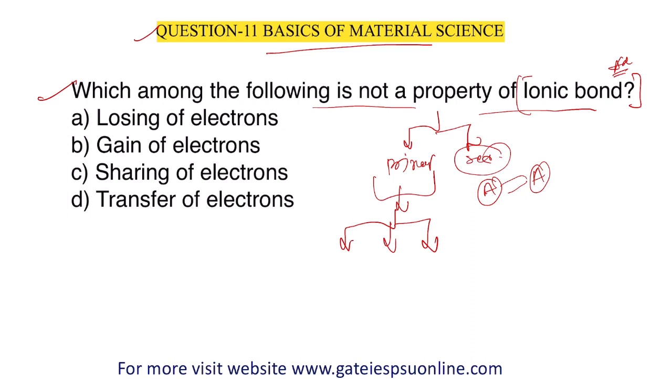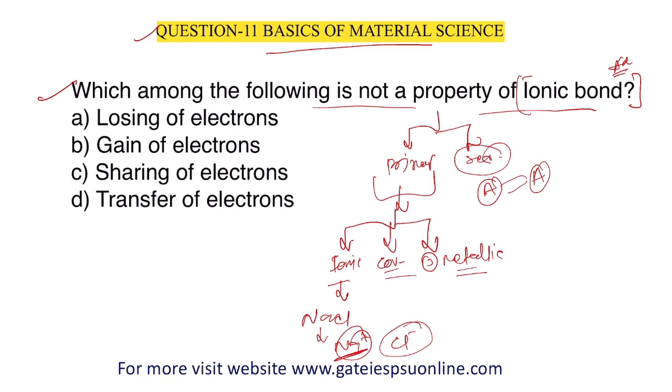So primary bonds consist of what types? Your ionic bond, your covalent bond, and third, the metallic bond. The basic difference between them: whenever an ionic bond forms, for example NaCl, it consists of Na plus and Cl minus. The cation always has a positive charge and the negative ion is known as the anion. It will transfer an electron to the anion and the anion becomes more negative. So one is a positive charge and the other is a negative charge.